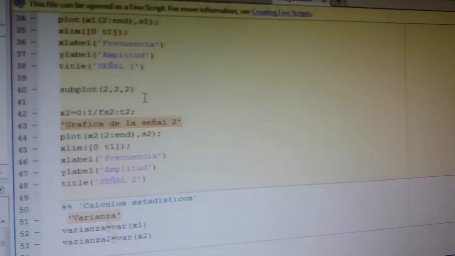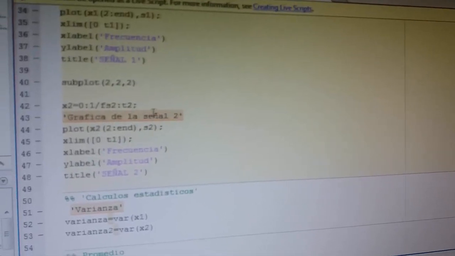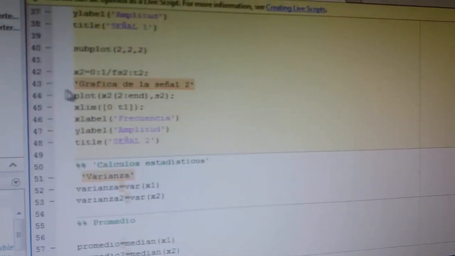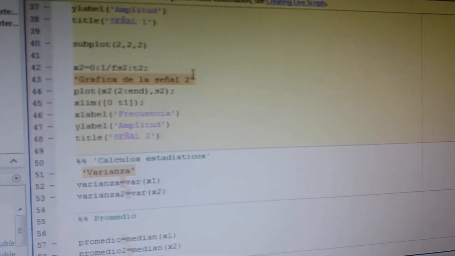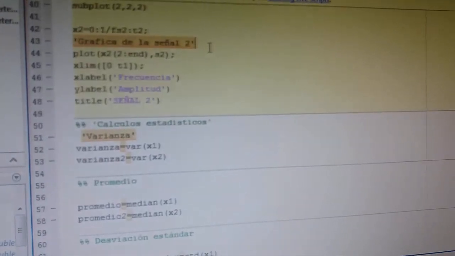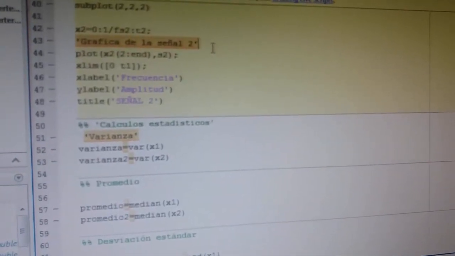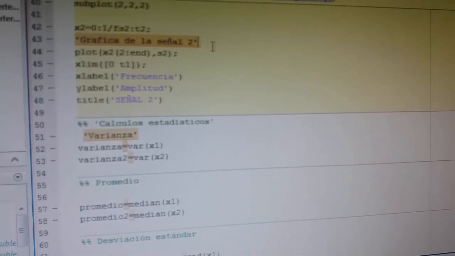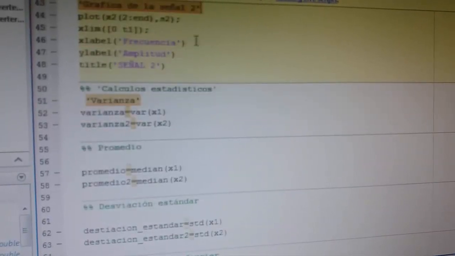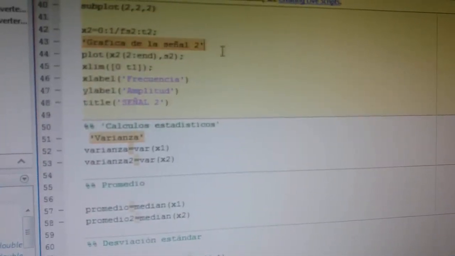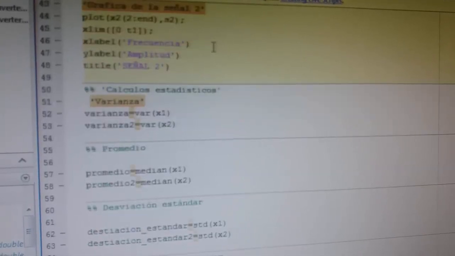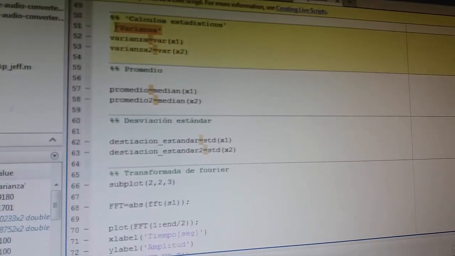The amplitude through the sampling and the time. In this part, we have to plot the signal transform. In this part, we calculate